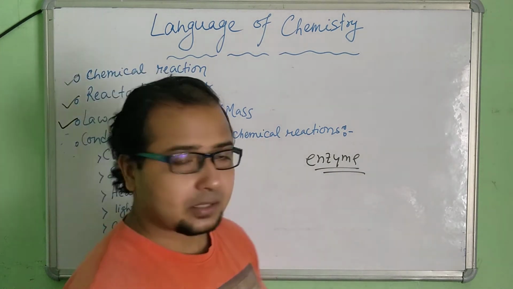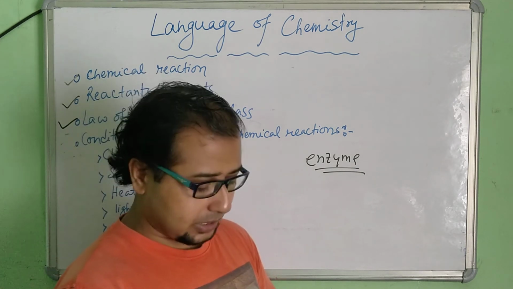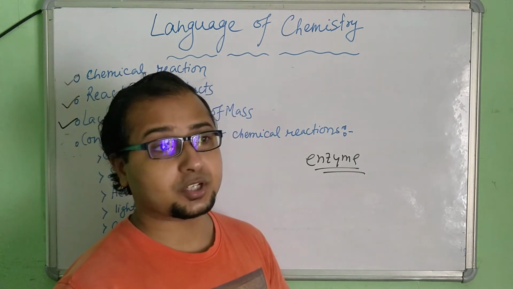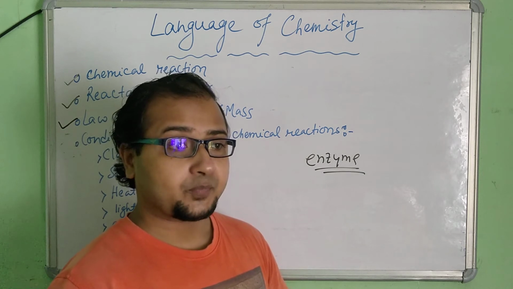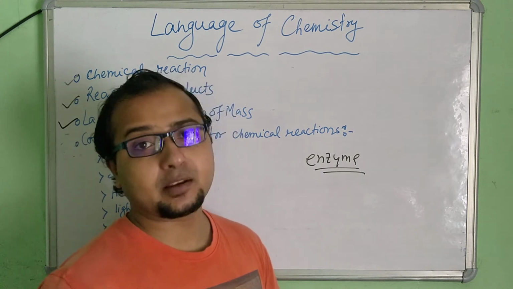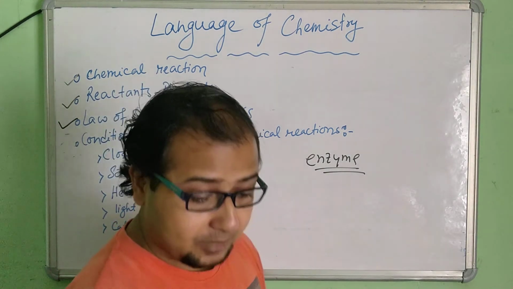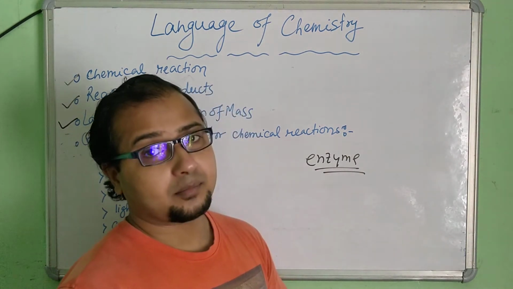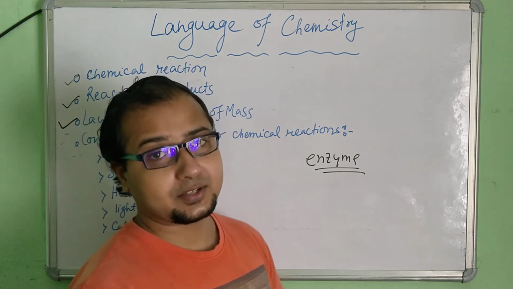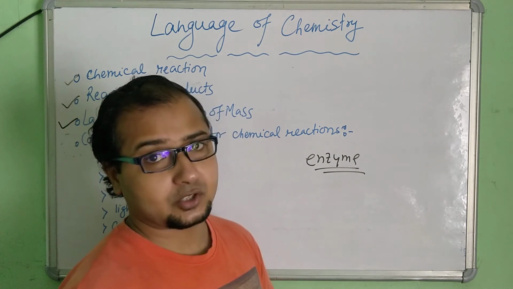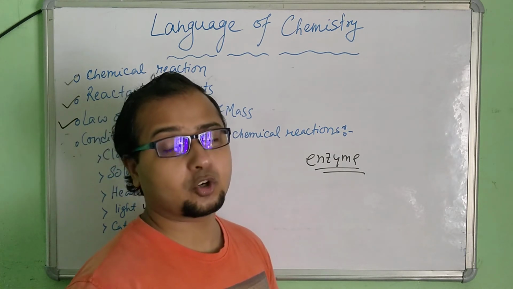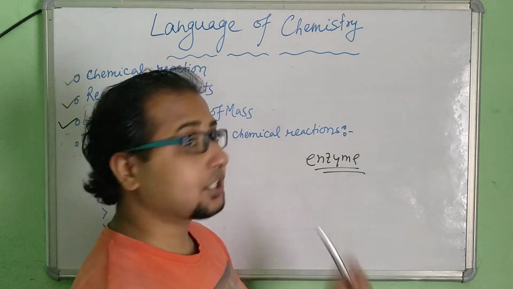Catalyst is a chemical substance which initiates a chemical reaction, which can also influence the rate of chemical reaction. The rate of chemical reaction may also be increased by the catalyst. So rate of chemical reaction is also controlled by catalysts.